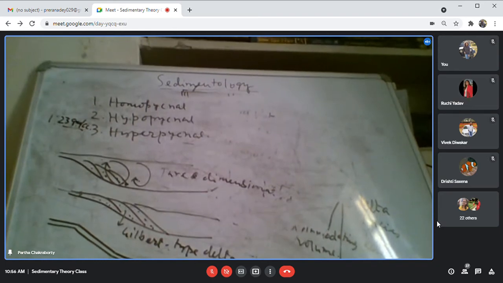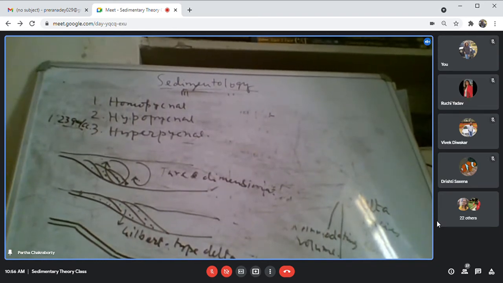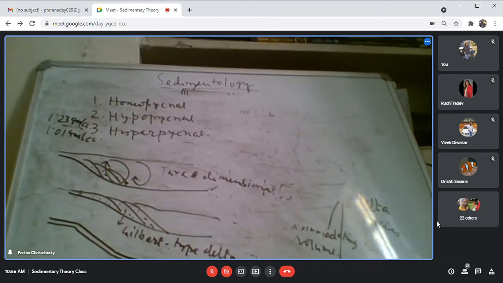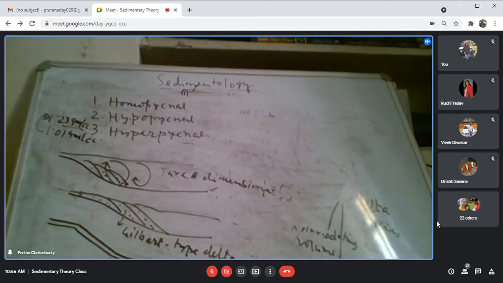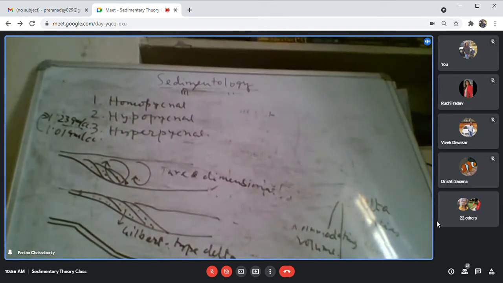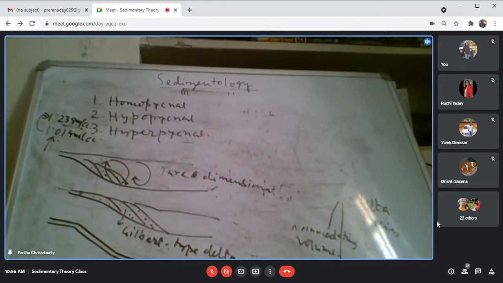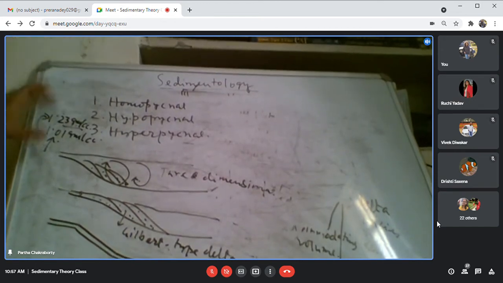Whereas river water, if I consider there is no sediment in the river, fresh water, then it will be 1.01 gram per cc. Now I have to make it the same density as this. How do I do that? I have to add a lot of sediment within it. So the bulk density combined with water and the sediment becomes equal to the marine water. Is it clear?